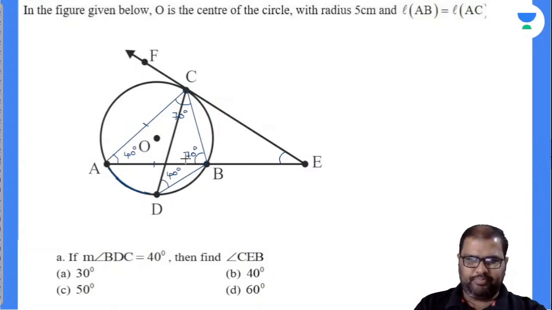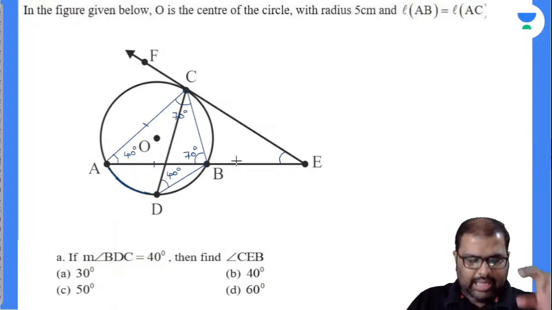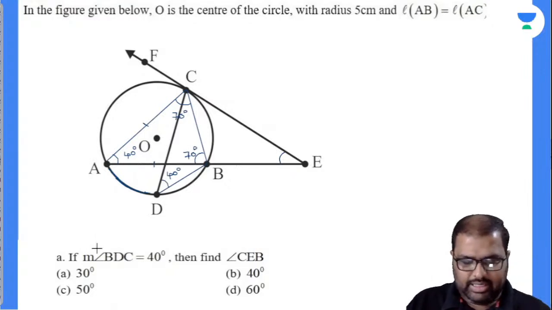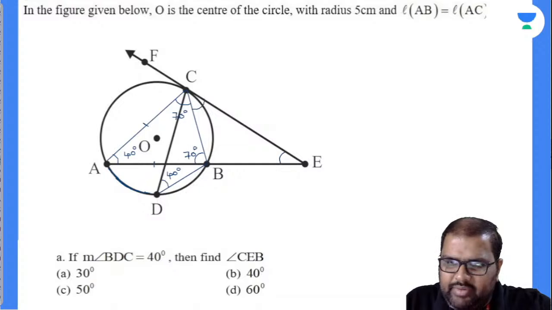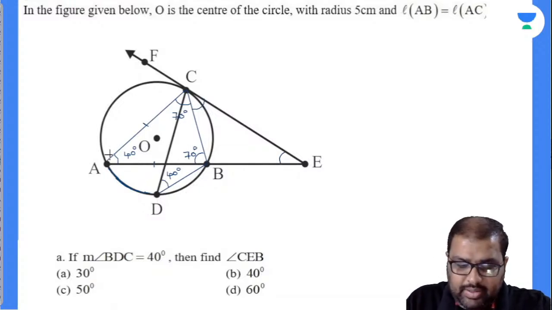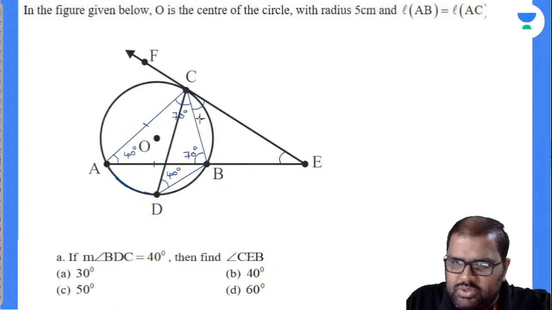Now I can write down one more point here. Paritosh Mishra, is it 50? No, it is not 50 here. Now you closely observe. AC is a chord, AB is a chord. Angle made by the chords is 40 degrees. Now see here, CB is a chord, FE is a tangent. Angle made between the chord and tangent will be equal to angle made by the chords in the alternate segment theorem. Now this is also 40 degrees.